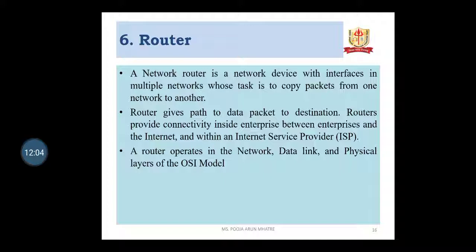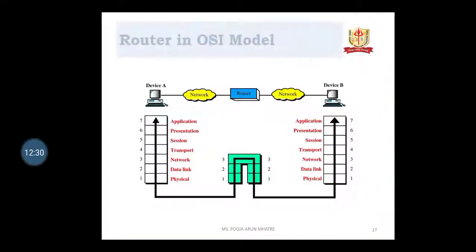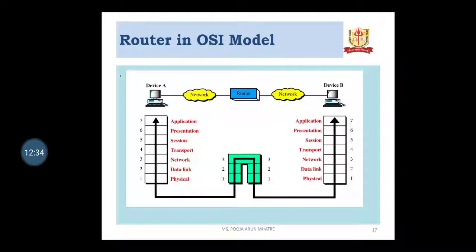So a router provides the connectivity inside the enterprise, between the enterprises and the internet, and within the internet service. Within an internet service provider, that is ISP, a router operates in the network. So the data link layer, physical layer of the OSI model. The position of the router in the OSI model is at the physical layer, data link layer, and the network layer.